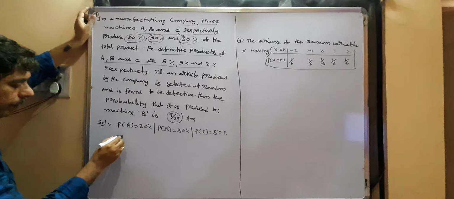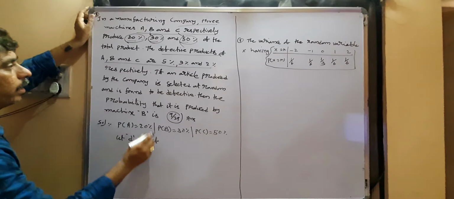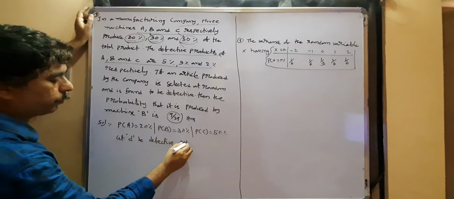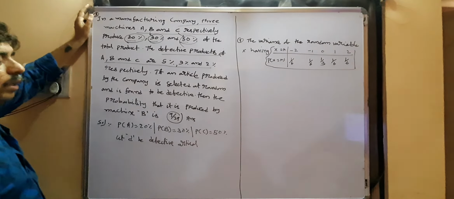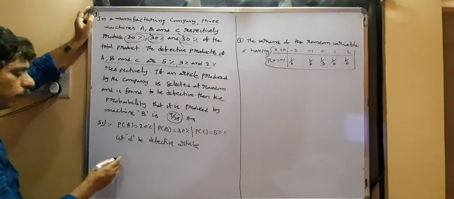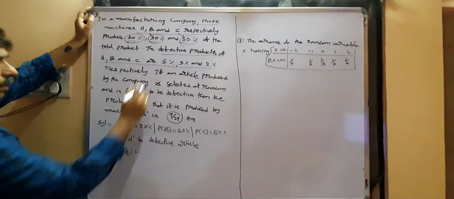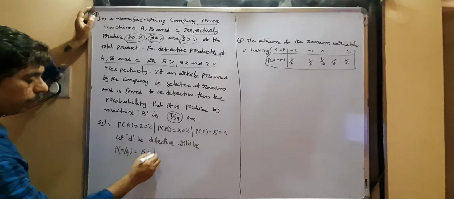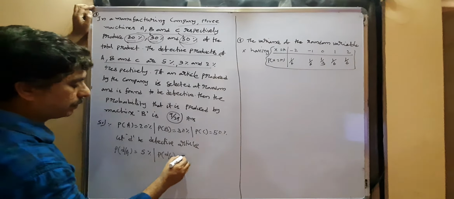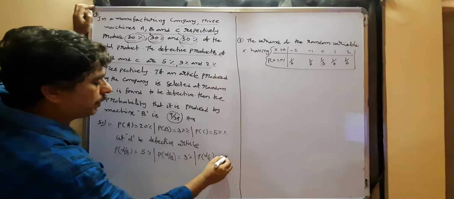Let D be the defective article. So P of D by A is given as 5%. P of D by B is given as 3%. Probability of D by C is given as 2%.